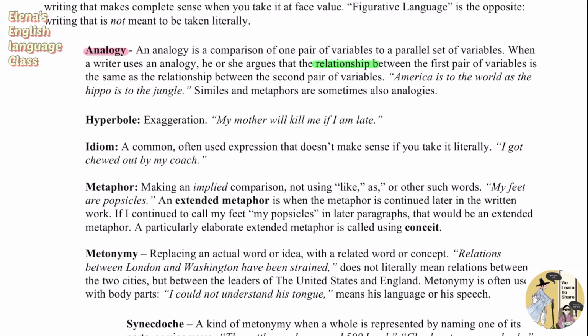And next, we're going to look at hyperbole, which is basically exaggeration. That means, for example, my mother will kill me if I'm late.